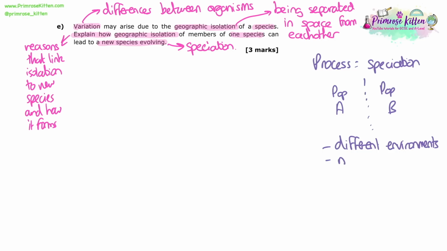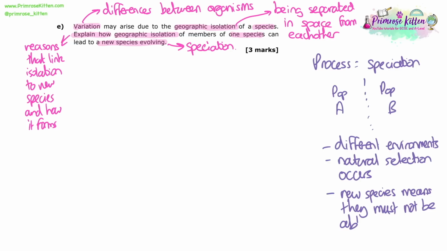And so either side of this, in these two new environments, we're going to have different environmental conditions. And then natural selection is going to take place in either side of the new environments. And if we're forming a new species, then it means they must not be able to breed with each other anymore. So that is enough really for 3 marks. This isn't a really long answer question. We're not having to go through the whole process of evolution. We're just giving an overview for 3 marks.